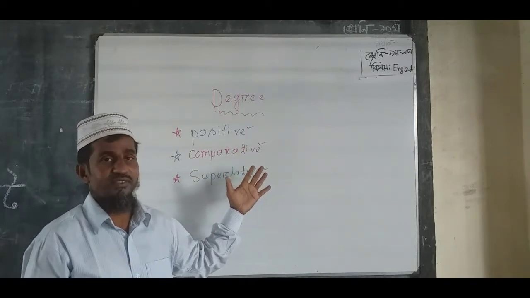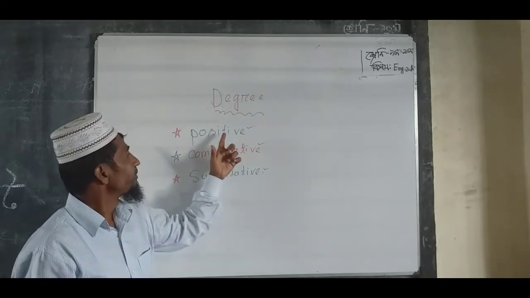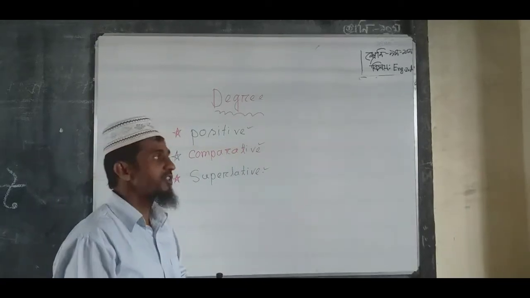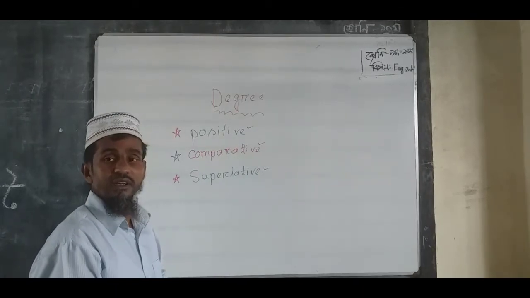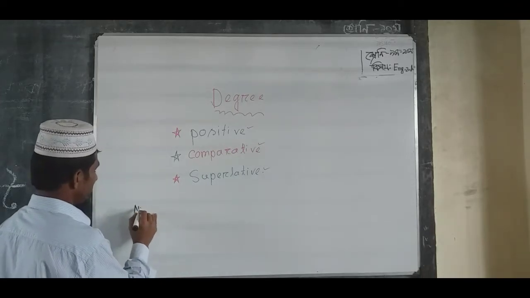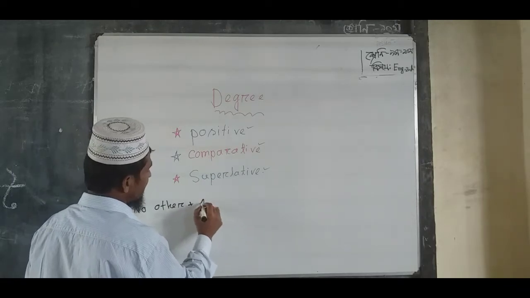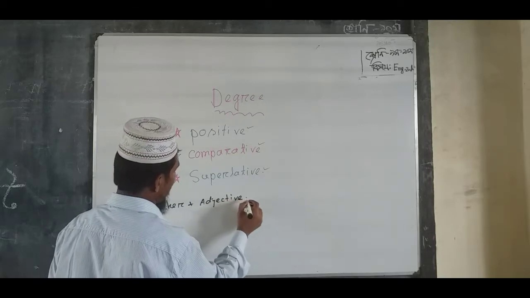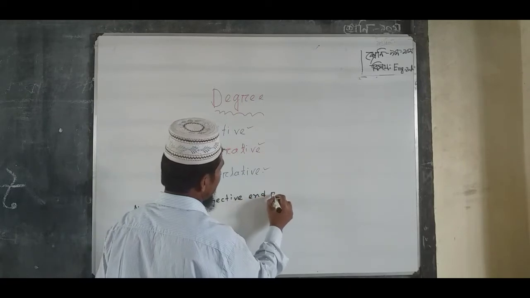If you want to change from superlative to positive degree, we have an auxiliary from the beginning of the sentence: no other, plus the adjective in the parts.